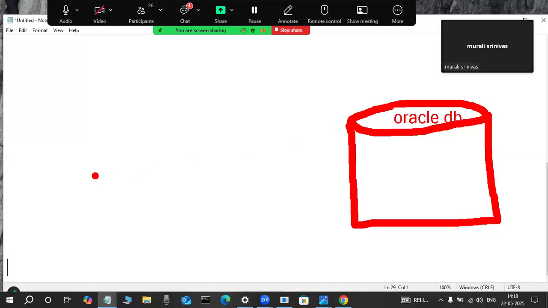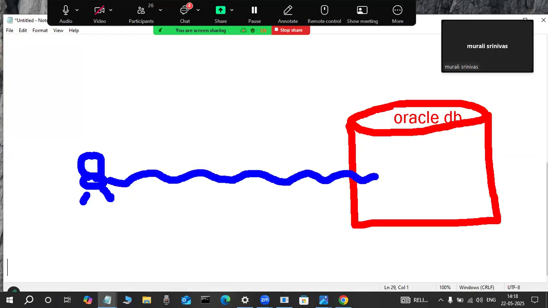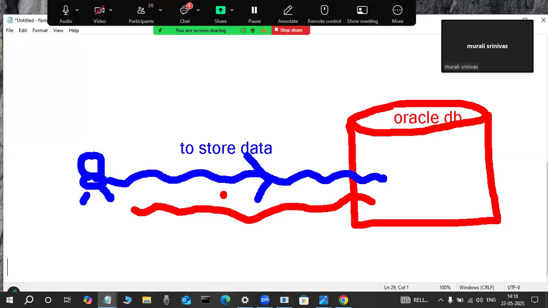Observe slowly here. Suppose one user is there, for example. This user wants to store some data. Suppose you or I store some data into this Oracle database. Otherwise, this user wants to fetch some data from the database. Fetch means retrieve. Retrieve some data from the database.